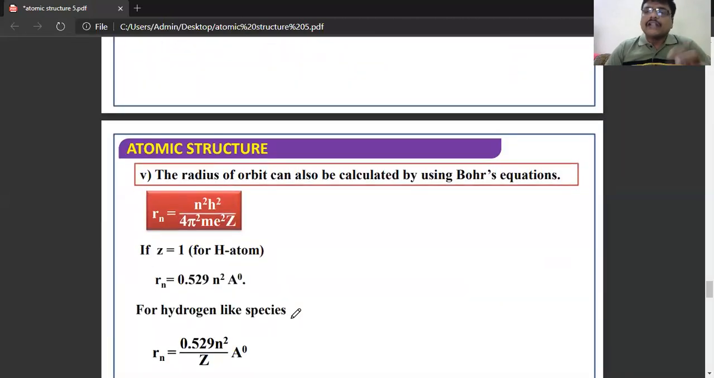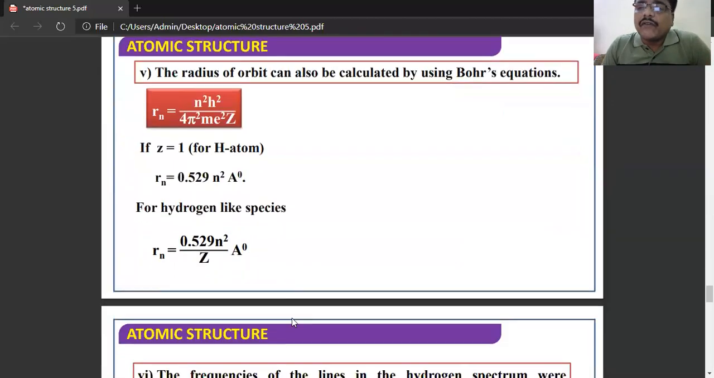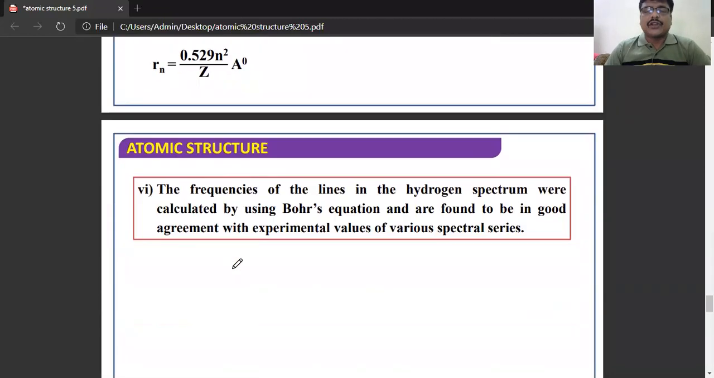He also calculated the radius of the orbit using Bohr's equation. So the radius of the nth orbit, Rn, is equal to n square h square by 4 pi square m e square z. Since z is equal to 1 for hydrogen atom, r is equal to 0.529 n square Angstrom units. For hydrogen-like species, it is 0.529 n square by z Angstrom.